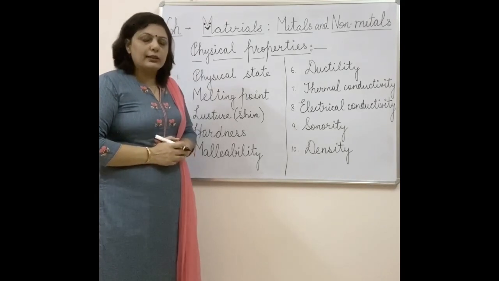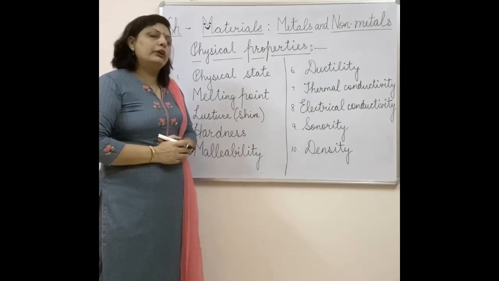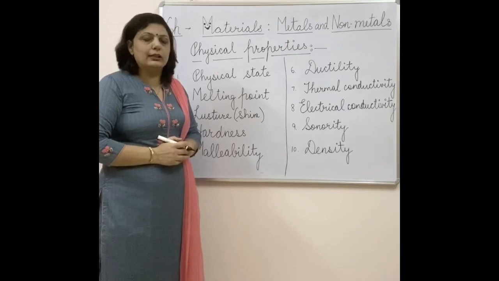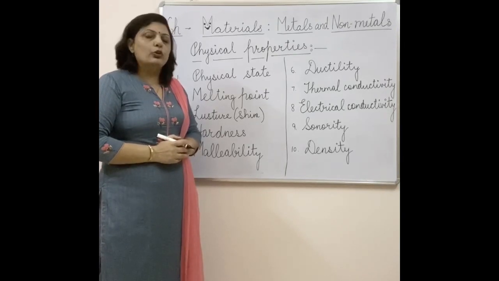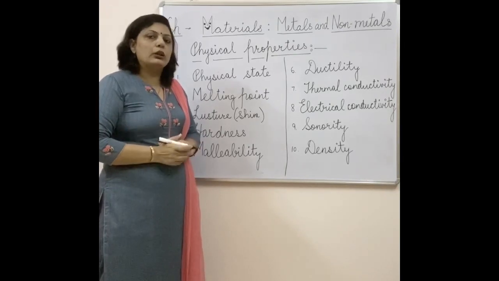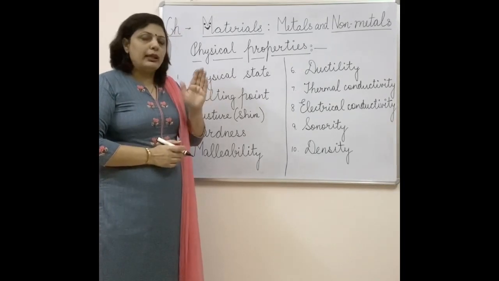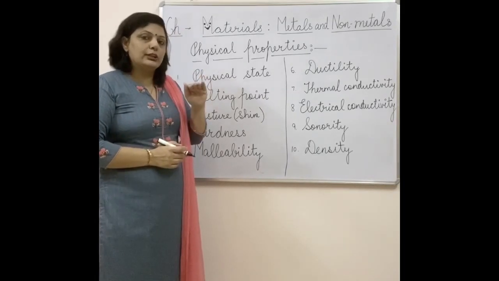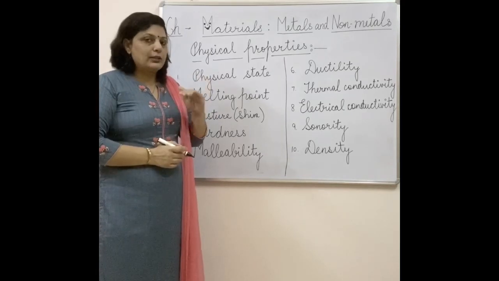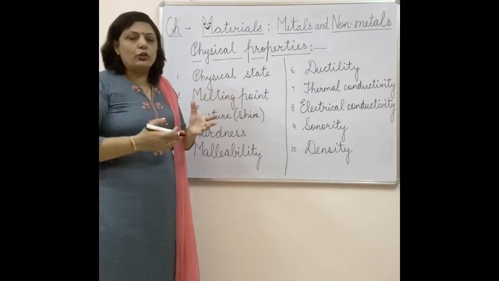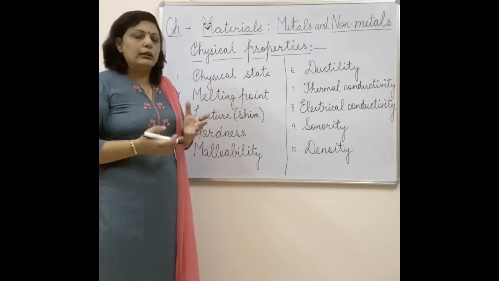And why does reflection occur? Because, as you will read in your higher classes, there are electrons present in the structure of an atom. Those electrons on the outer side of the atom do not absorb light, rather they reflect the light back, and reflection of light leads to luster.